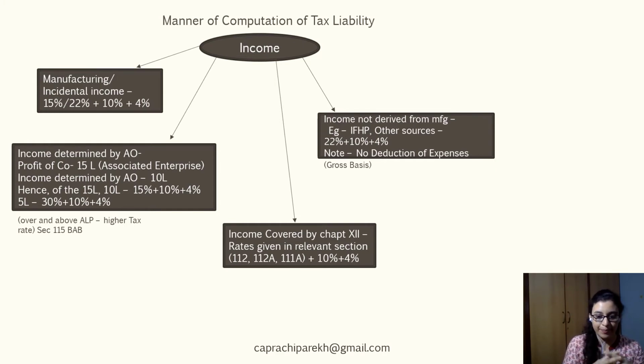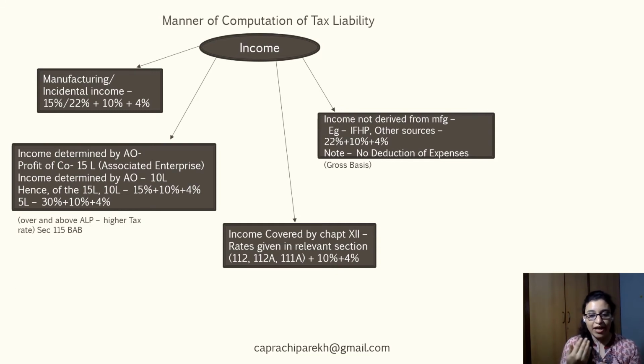Income can be broken down into income derived from manufacturing activity, income from other sources, such as house property income, and income covered by Chapter 12, which has specific rates of tax. For income from manufacturing activity and incidental income, the lower rate of tax at 15% would apply, increased by the mandatory surcharge and the education cess.